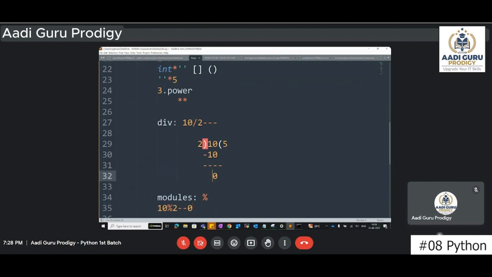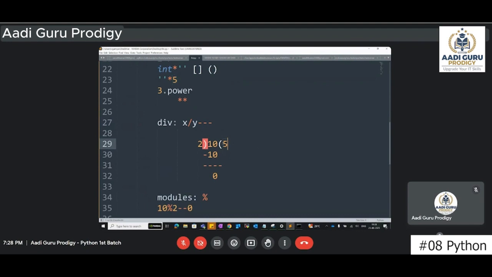So if you want to focus on this, any number, if you are dividing it by any other number, that means you are dividing x by n. It can be anything, or you can take y. Then you will get this answer, the quotient.